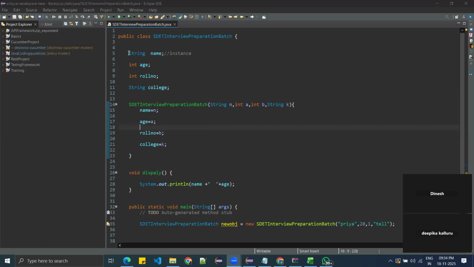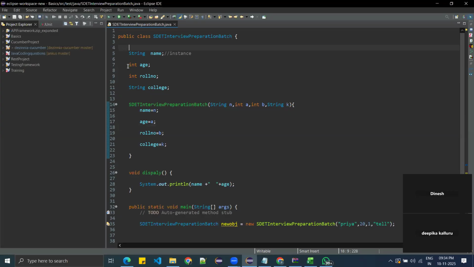Yeah, you're audible. So can we call instance methods inside the constructors? Can we call an instance method inside the constructor? That's a very good question. Now let's see. Okay, so now I'm deleting all these things.